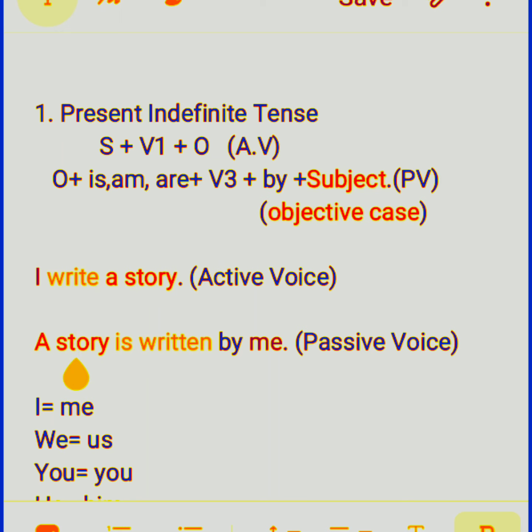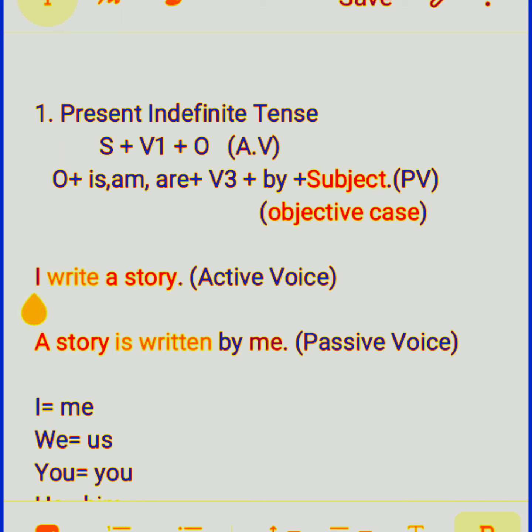Then is, am, are. Story is singular, we have to use is, not are. Suppose if there were stories, then we would have used are. So we have used is here. And then the first form of the main verb will be changed into the third form of the main verb. That is written. A story is written, and then we have to use the preposition by, and then at the end the subject. Subject is I.